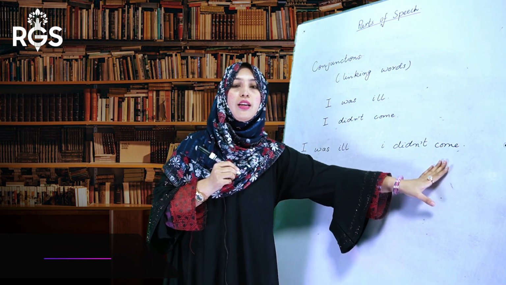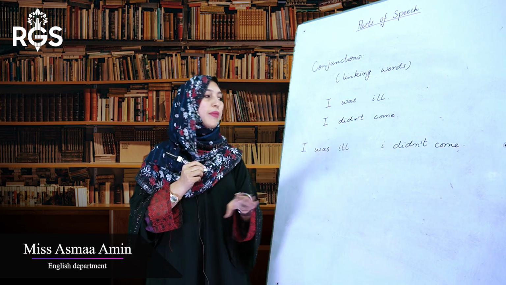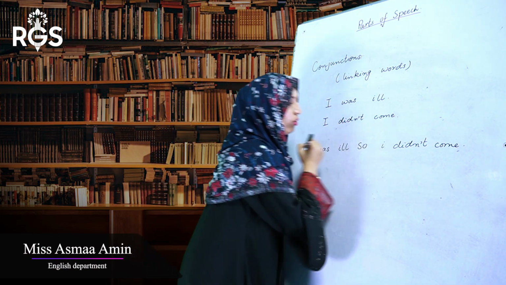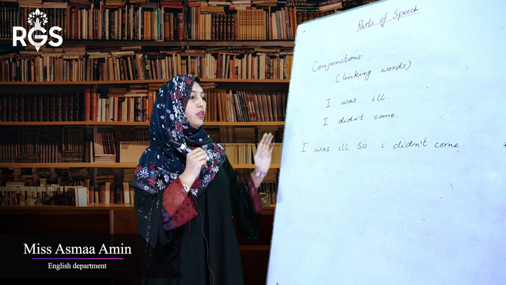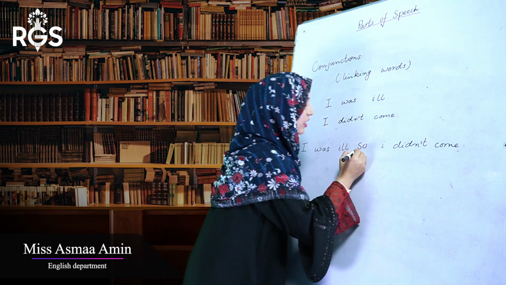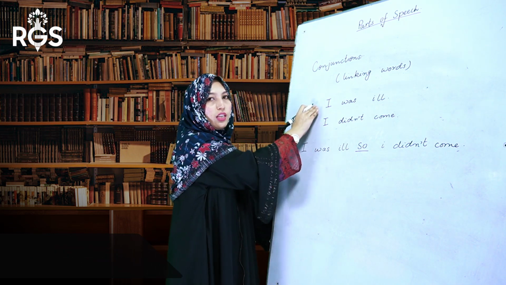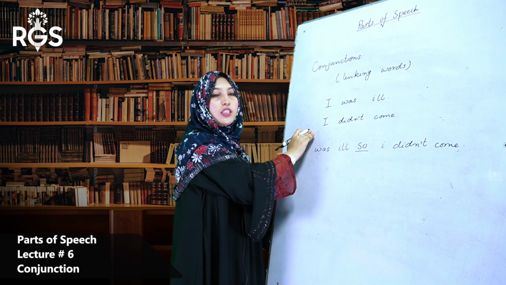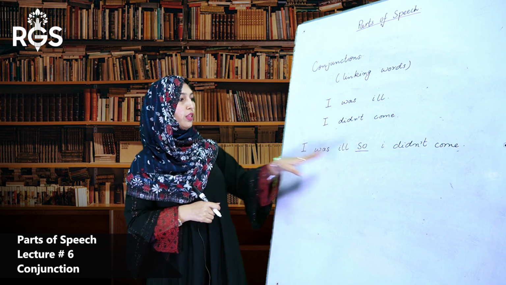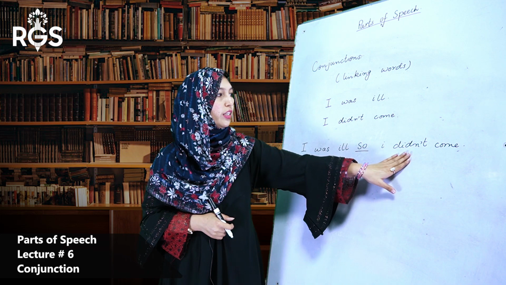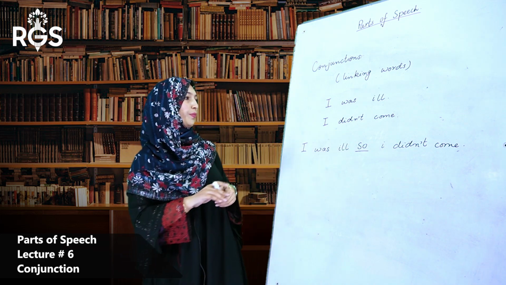I was ill, so I did not come. The word so is conjunction here because it is joining the 2 different sentences together.